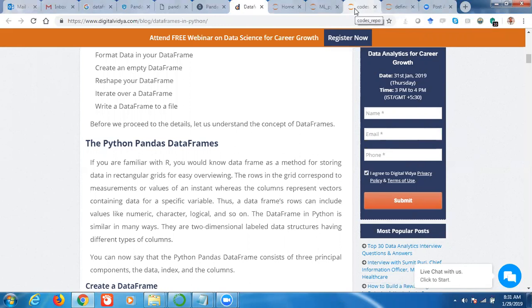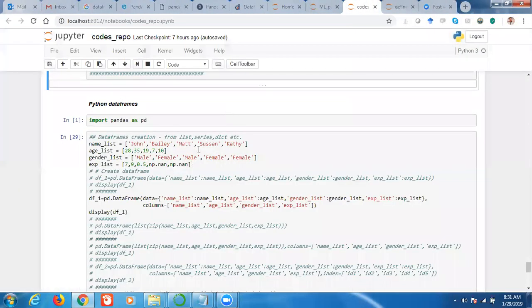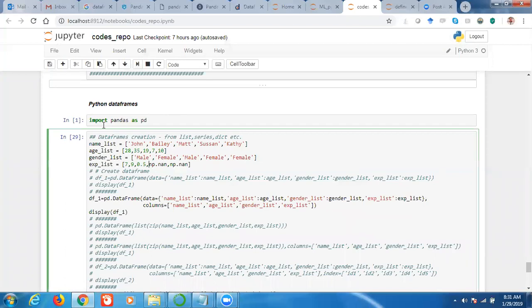Now we will see how to create data frames. So let us see how we can create.